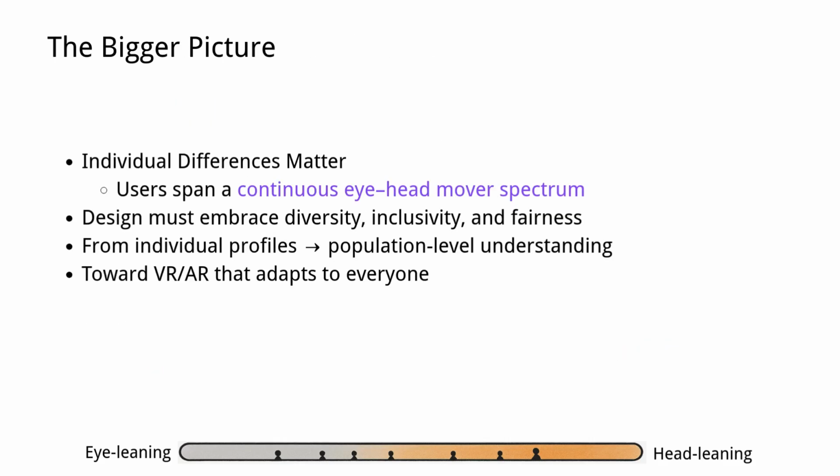We take the first fundamental step to really understand this behavior. What we show is that the variation we see is not noise, it's a continuous spectrum across the population. That means VR and AR systems shouldn't be built for an average user, but for diversity. And as these technologies move into the mainstream, adapting to this diversity is essential if we want them to be comfortable, accessible, and equitable for everyone. From individual profiles to the population as a whole, our work points toward a more adaptive and more inclusive future for immersive systems.